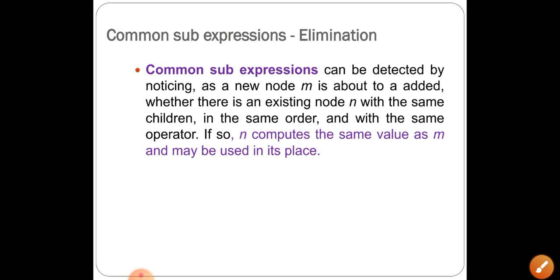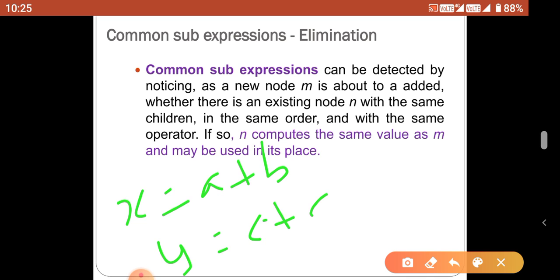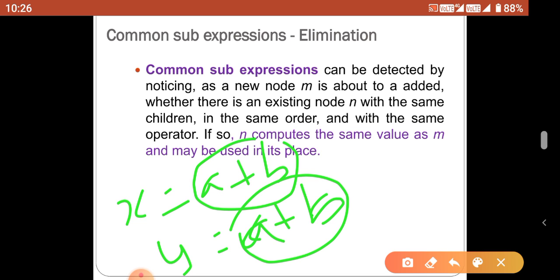Next we are going to discuss how to eliminate common subexpressions. Once again we are going to use the same operation. X equal to A plus B, Y equal to C plus D, A plus B. The right side expression is the same expression, but the left side has different variables, X and Y. As per the DAG construction, first we construct the A node in the first statement.